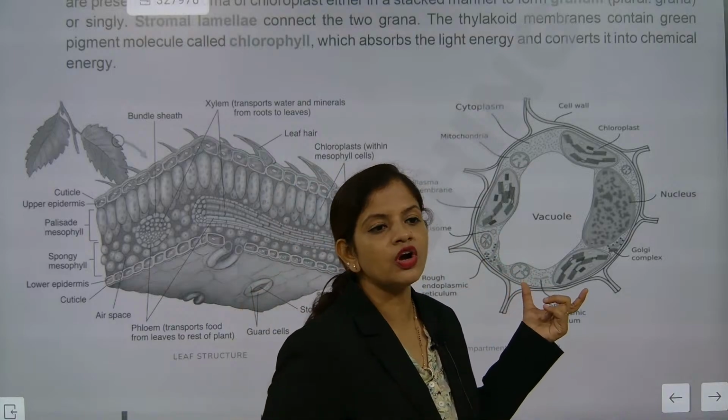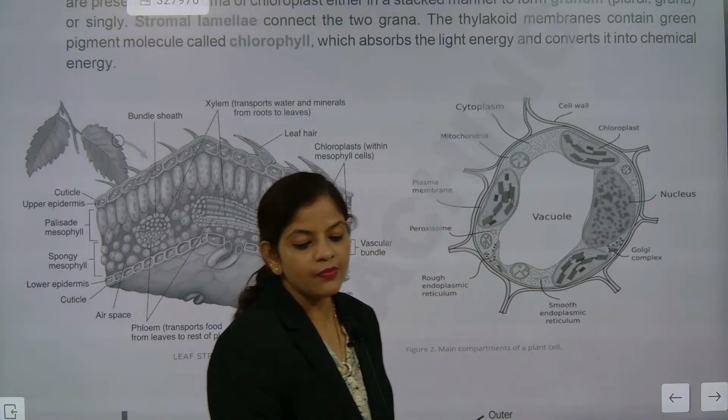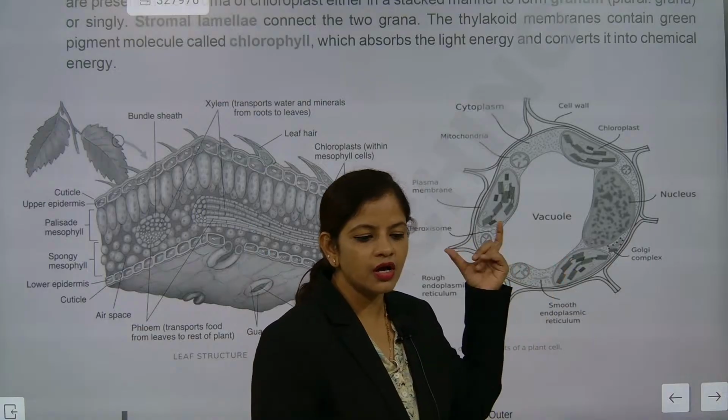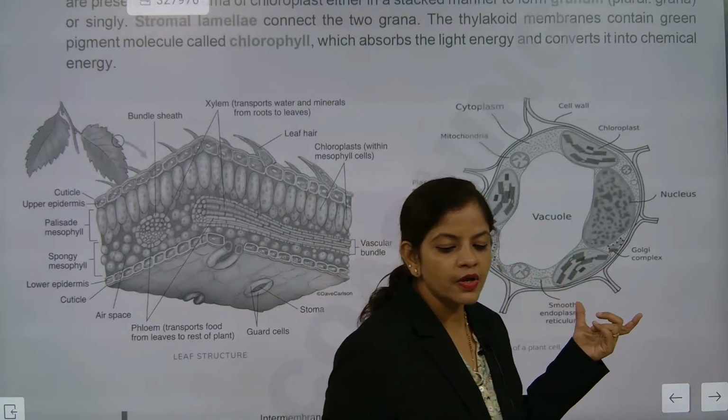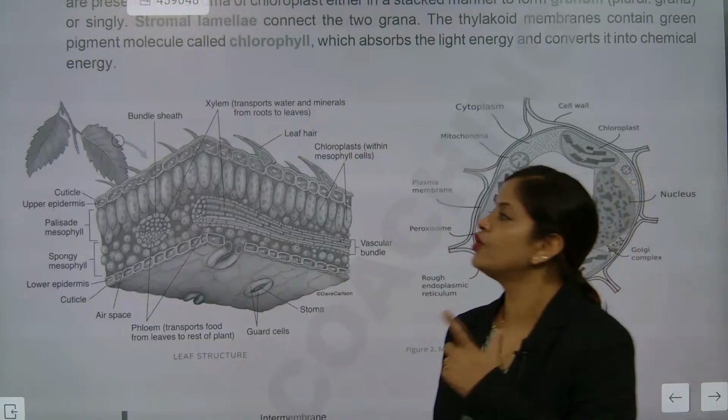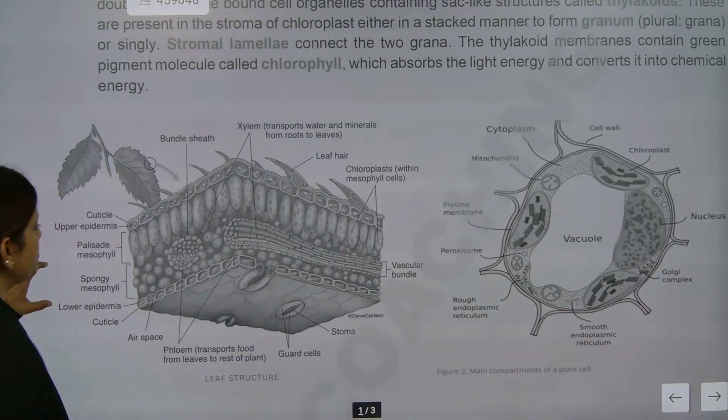The vacuoles will be of what size? Larger size. Why? Because they are storing food. Are you remembering? So what are they doing? They are storing food. The vacuoles will be exactly doing what? Storing food. So now the next important part is the mesophyll layer.